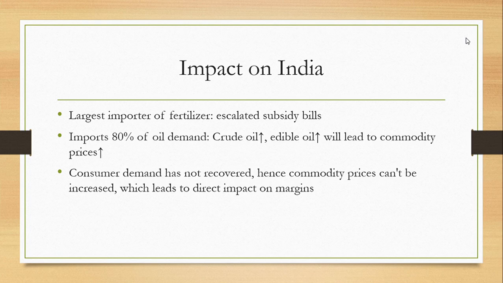Apart from this, automobile has been impacted because right now the consumers are seeing that they will have to incur more cost if they have to use their own vehicle and get some petrol in their vehicle. So that has impacted the demand of private vehicles as well. Apart from this, there is the cement industry which uses oil derivatives such as pet coke. So pet coke has seen increase in prices, because of which the cement industry is also getting impacted.